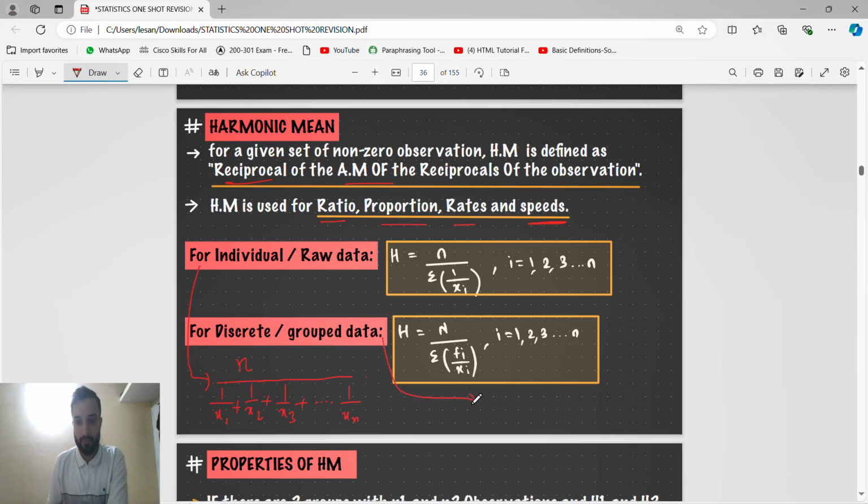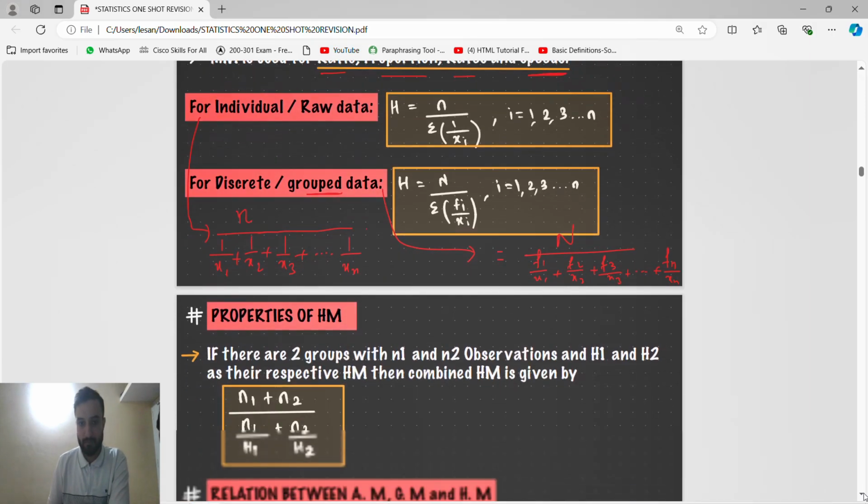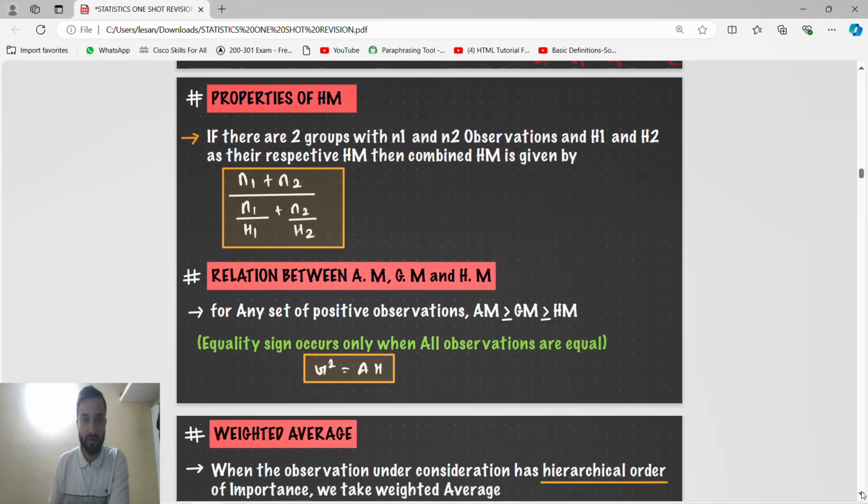So for grouped, what will we do? We will use the capital N. Capital N is the sum of all the frequencies, divided by, guys, same thing. But in grouped, what will come? Frequency will come. So the formula is frequency 1 by x1 plus frequency 2 by x2 plus frequency 3 by x3, plus dot dot dot, the frequency of the observation divided by its observation. Okay, we did this in the class already.